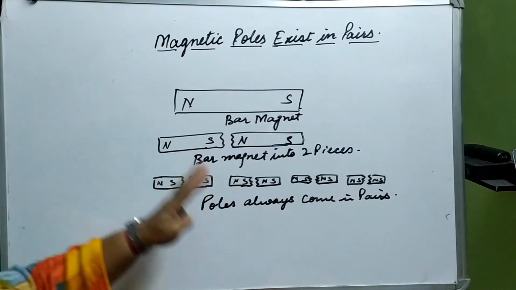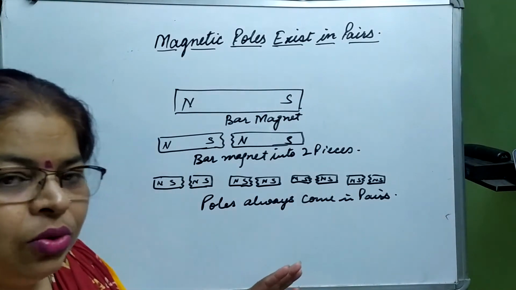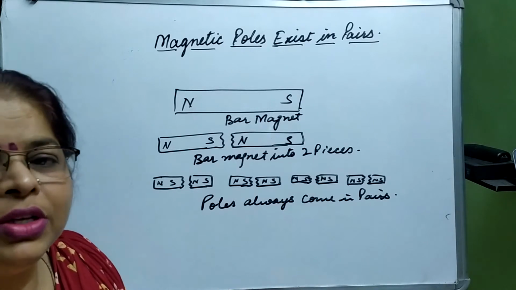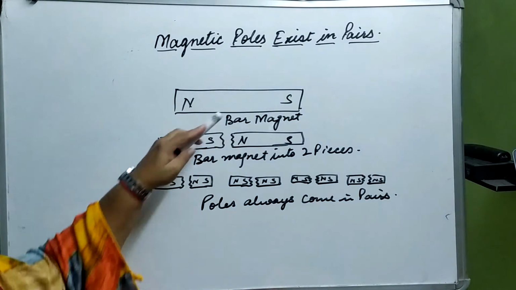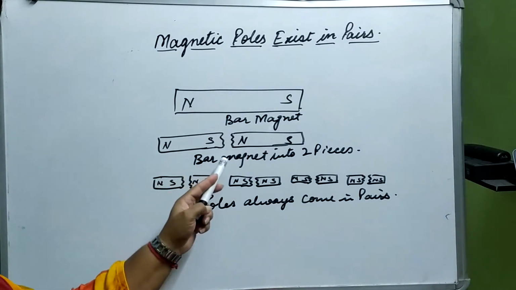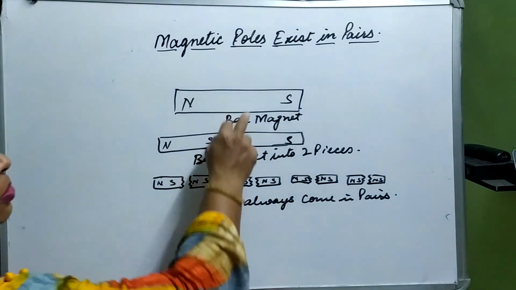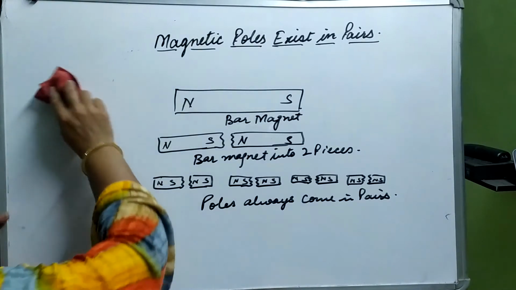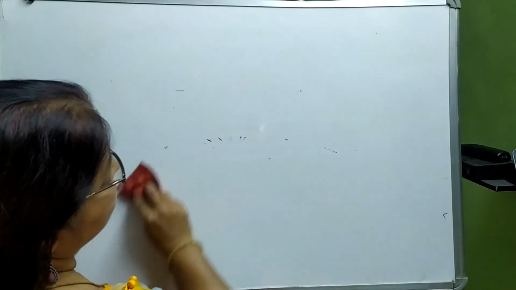So this was about magnetic poles always existing in pairs. They can never exist single. They will always be in pair. If there is somehow a breakage, then automatically it is going to develop another pole. So if there are two pieces after breaking, both are going to develop a pole in them. So this was the concept regarding poles always existing in pairs.